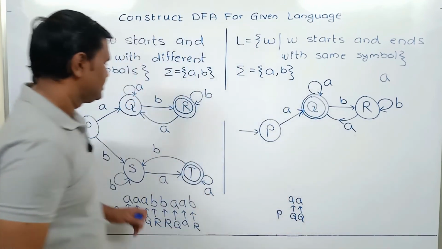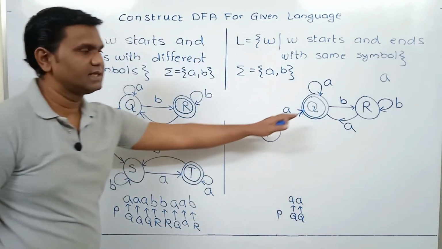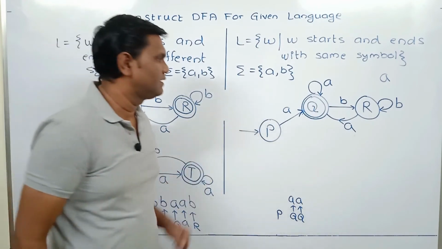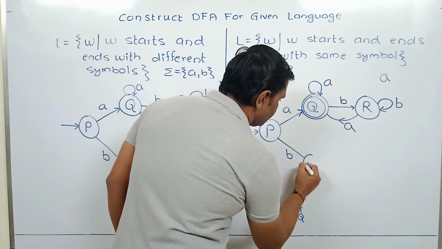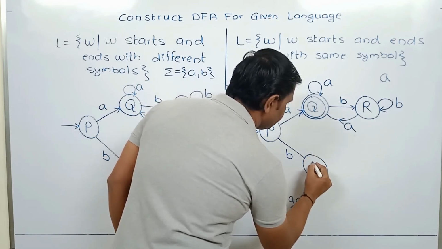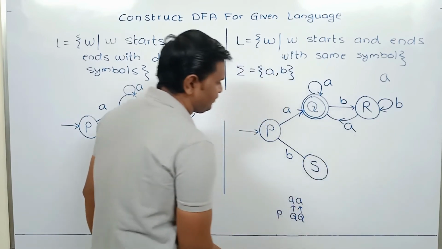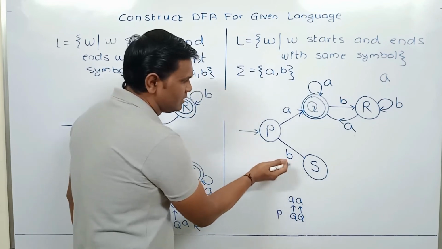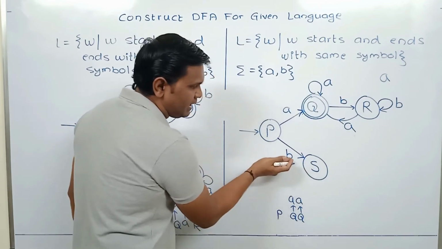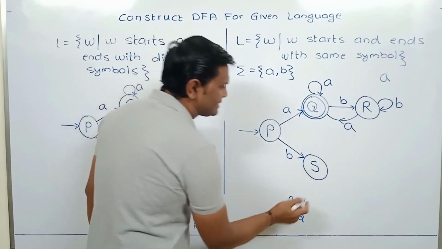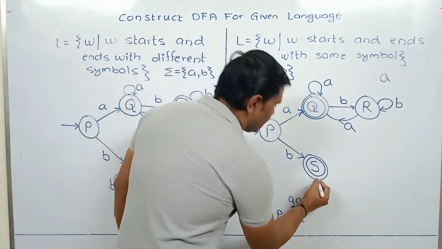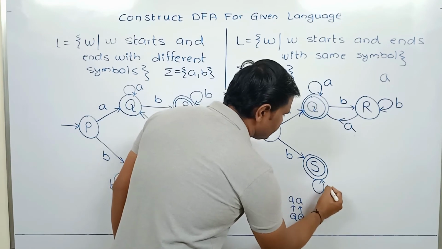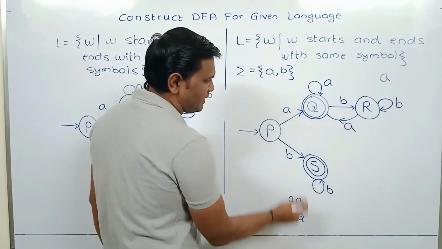So the logic is similar. That's why the transitions are similar here, but the final states are different. Again, if B comes from P, it will go to state S. We have to accept string B, starting with B, ending with B, same symbol, so we mark this as a final state. As long as B's are coming, this string should be accepted.